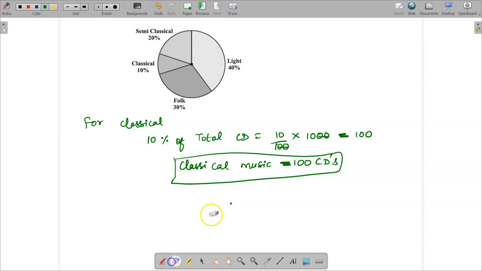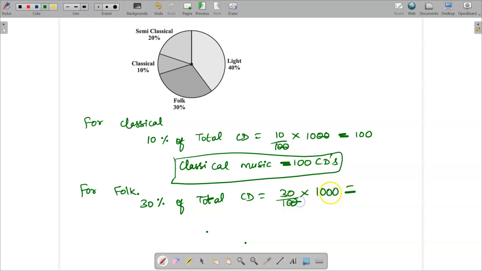And then for folk music, it is 30% given. So 30% of total CD. So 30 by 100 into 1000. The zeros get cancelled. 30 into 10 is 300. So for folk music, they will make 300 CDs.